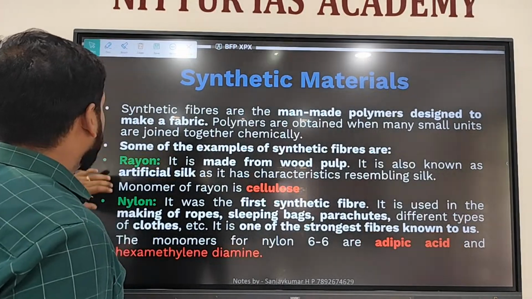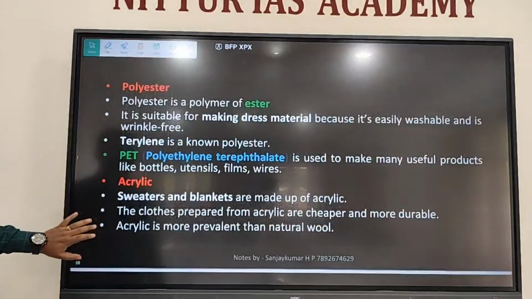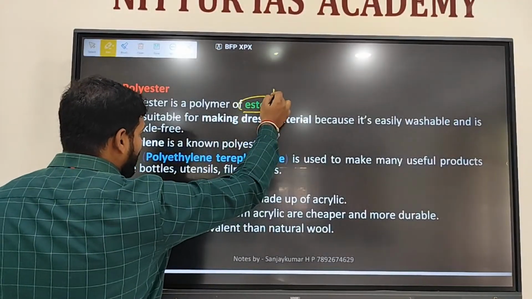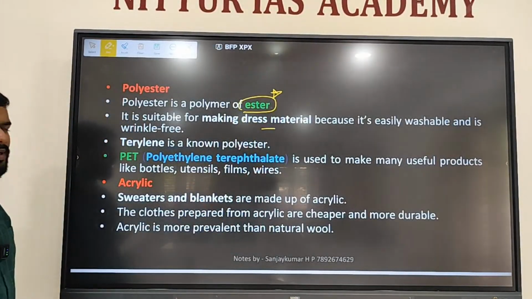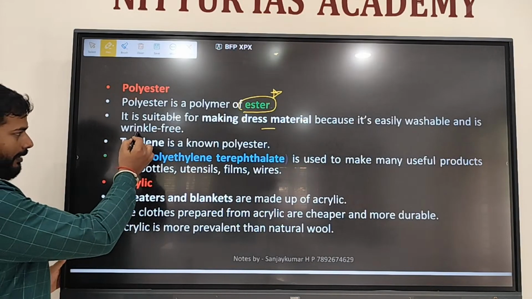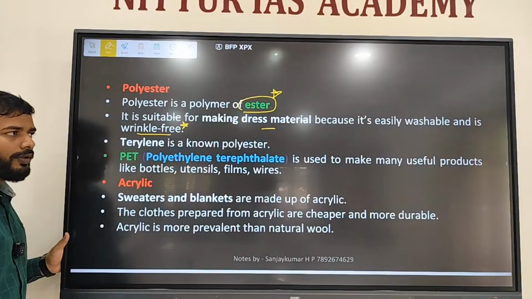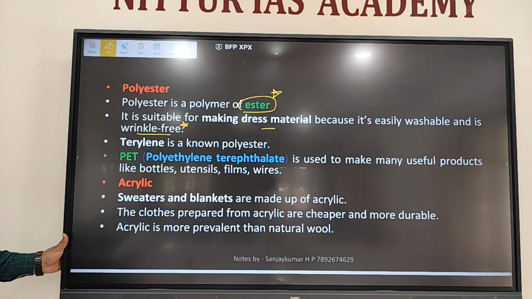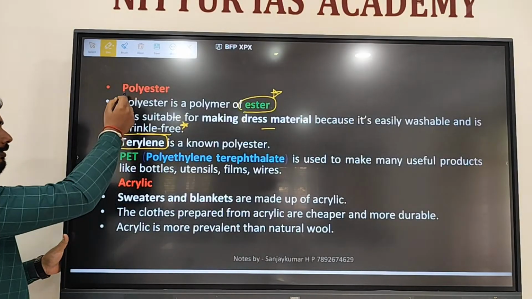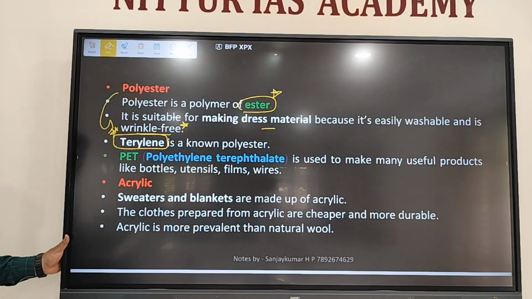Then we have polyester. Its monomer is ester. Polyester is used for making dress materials, etc. Polyester clothes are wrinkle-free, durable, washable, and less costly. Terylene is a known example of polyester.